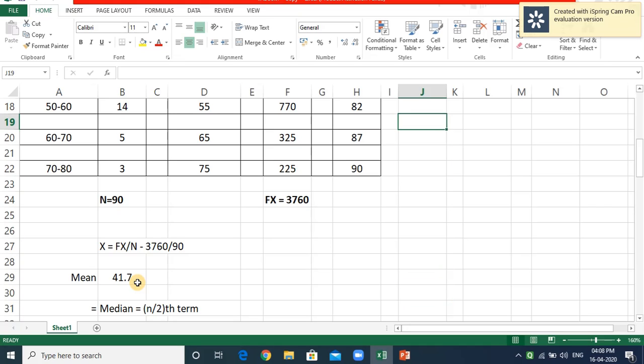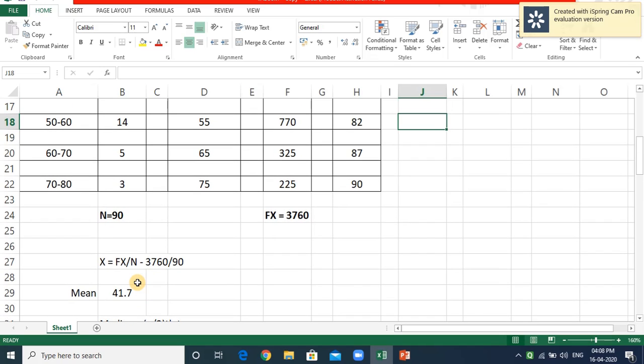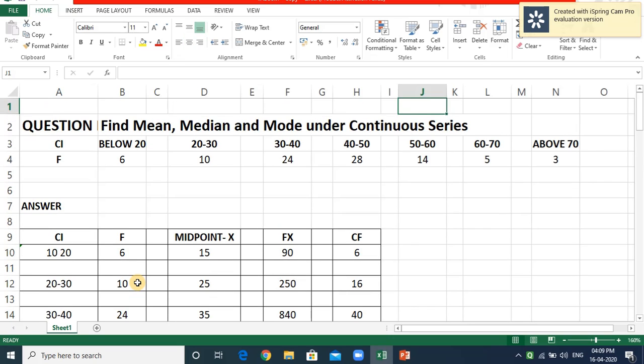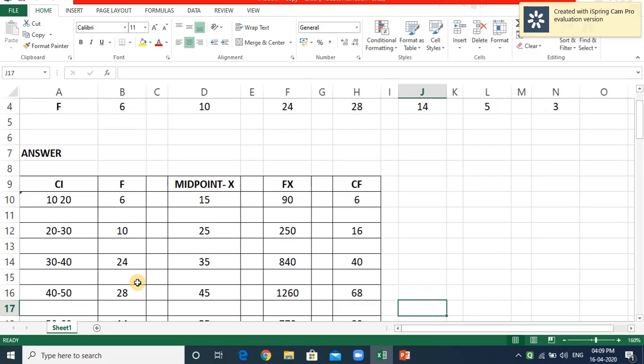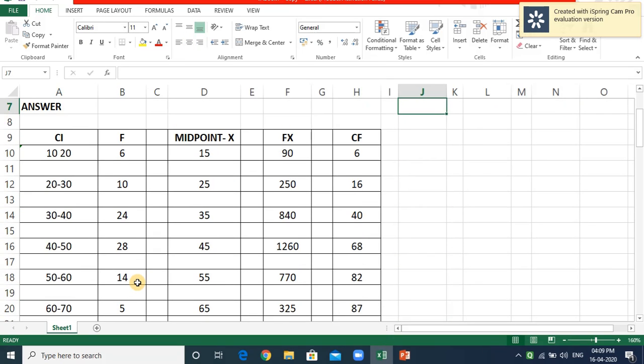Already I told you, before solving any problem, you should understand and write the formula. The median formula is the n by 2th term. Median is equal to L plus, n by 2 minus CF, divided by f, into i. Here we are going to find the CF, the cumulative frequency. How do we find it? You have to write CF here.